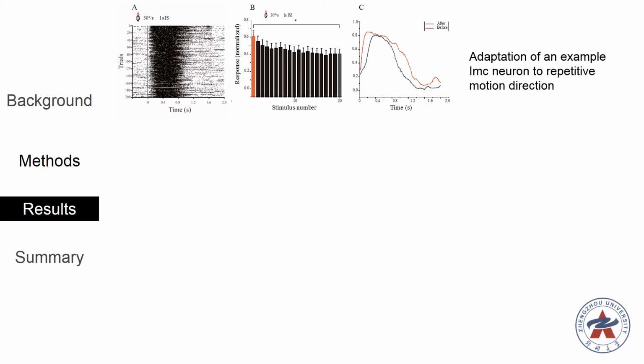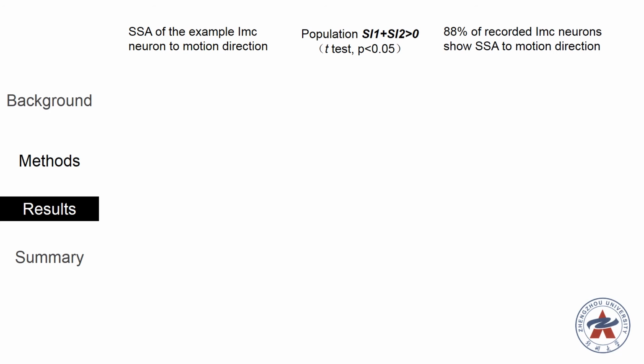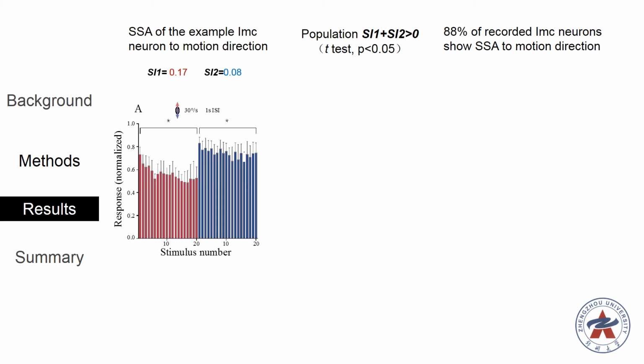Then we asked if that adaptation exists at the population level. Figure D to F show population adaptation to motion at different intervals. This adaptation is not dependent on a specific interval and is long-lasting, up to 95 seconds later. Next, we also want to know if this adaptation is SSA.